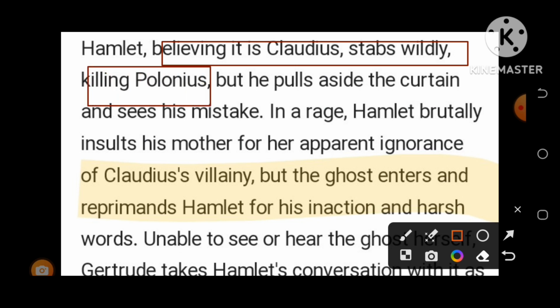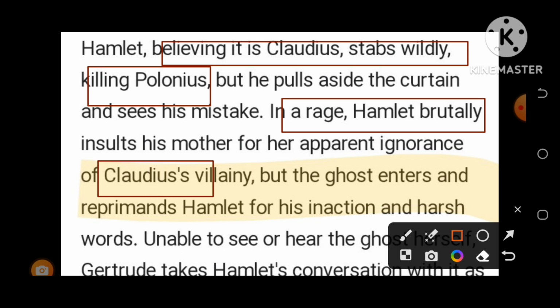What happened then? In rage, Hamlet brutally insults his mother for her apparent ignorance of Claudius's villainy. Yes, he blames his mother that she was also an accomplice of Claudius in his father's murder.